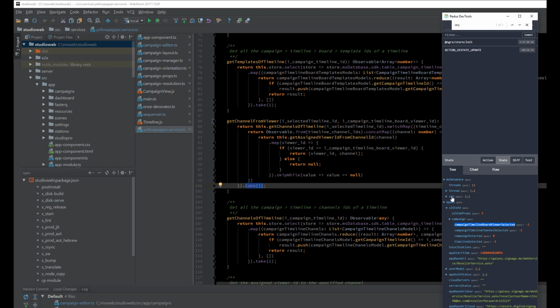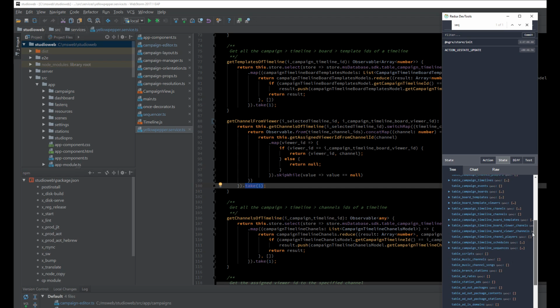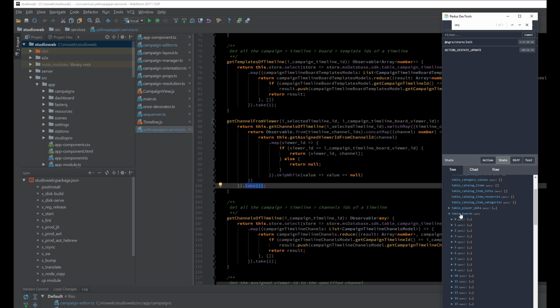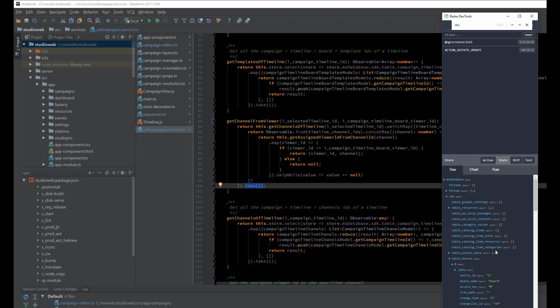Personally, I would rather have an undefined, which means that if I went and grabbed something from my database, and you can look at my database and my SDK store, it's pretty massive. You can see how many tables are in there. This is a pretty huge application, and there's really a lot of things going on here, and so it's very easy for me to introduce a bug where I'm expecting a value and a value doesn't actually come back. So essentially this is an SQL database in the NGRX store,